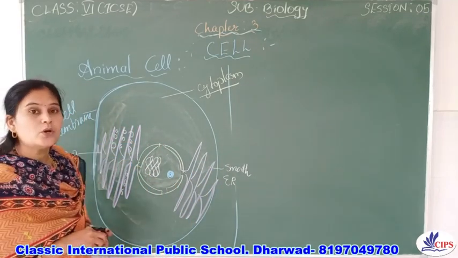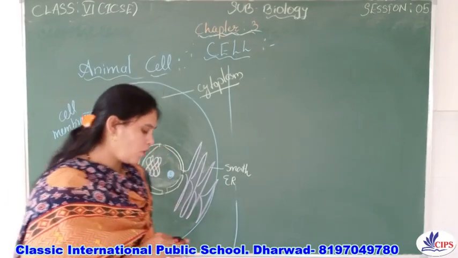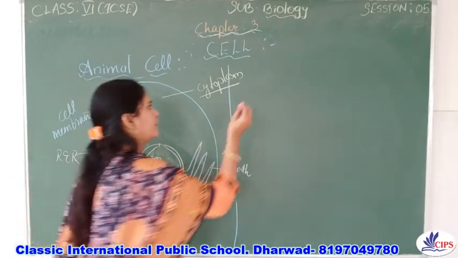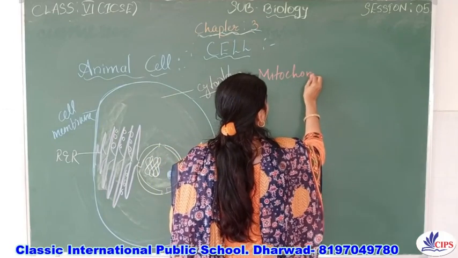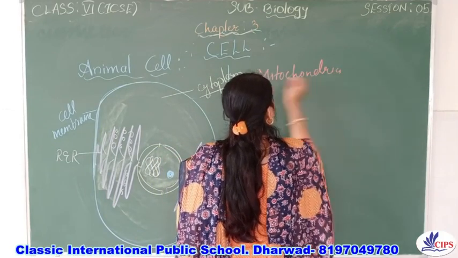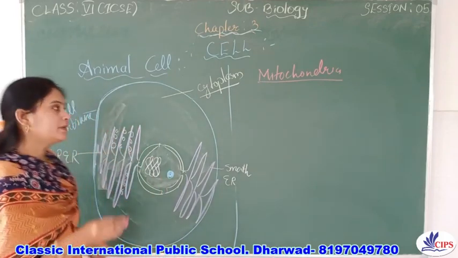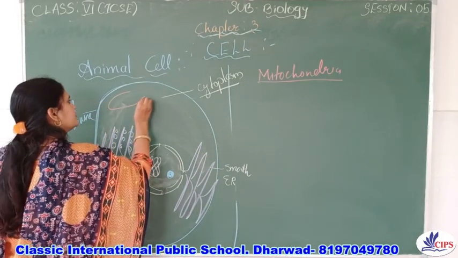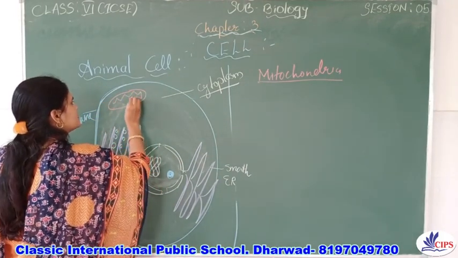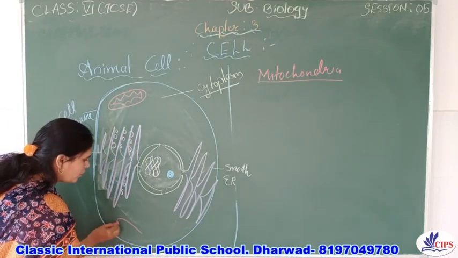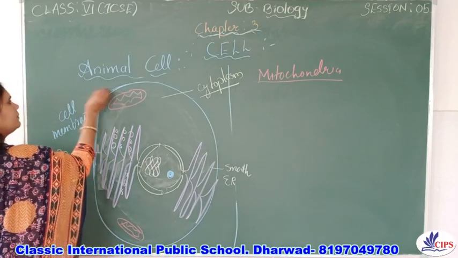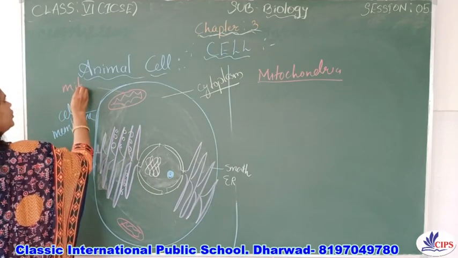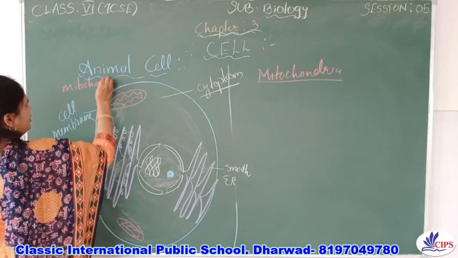Now we'll move to another cell organelle called mitochondria. Right? Mitochondria. So in the cytoplasm, here and there, like here, the mitochondria is present. So this is what? Mitochondria. Right? So I will label this one. This is mitochondria.